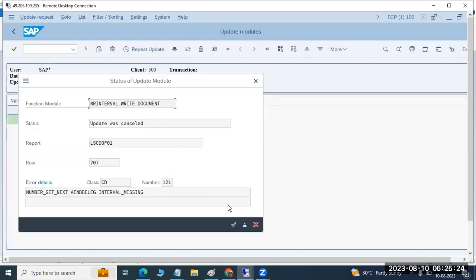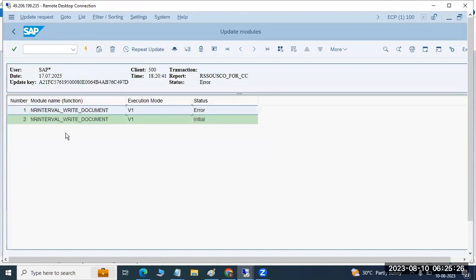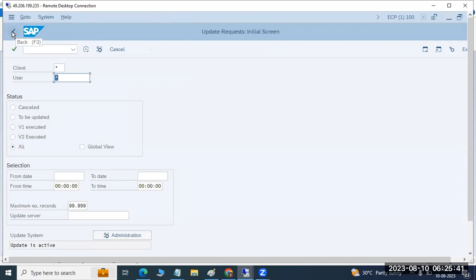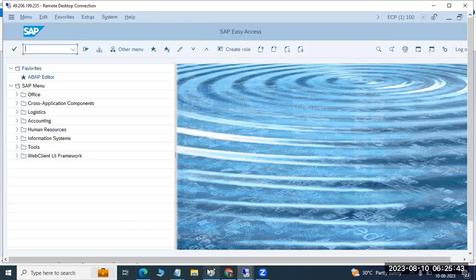Which means it's not required. Why? Because it's the same module name and the same error got initialized, which means it's already processed. I think it's an old one that was processed. So we can cancel and delete it. We can delete the records in the systems, right? That is what we have to perform in the day-to-day activities.